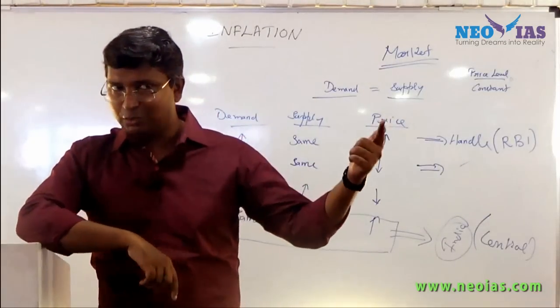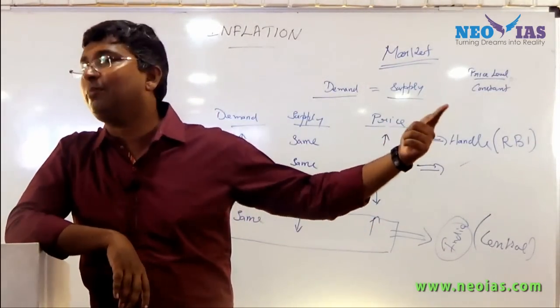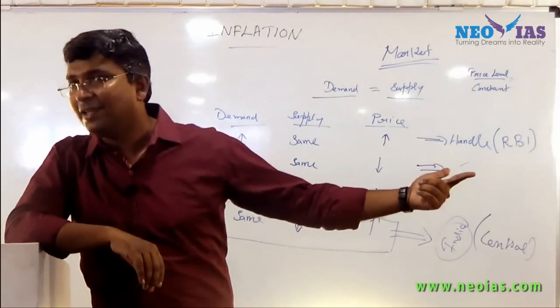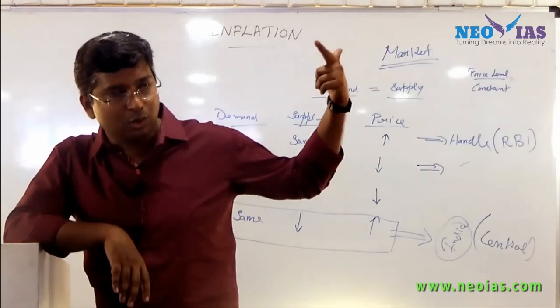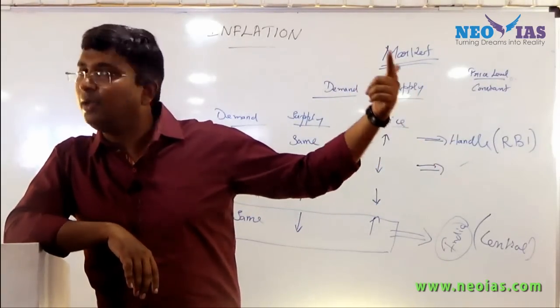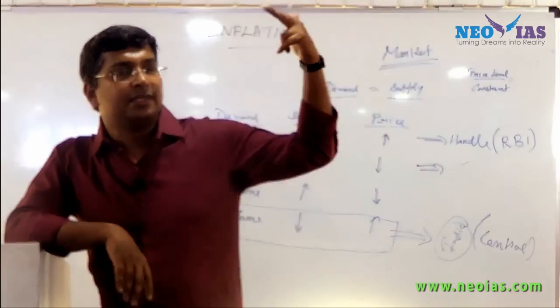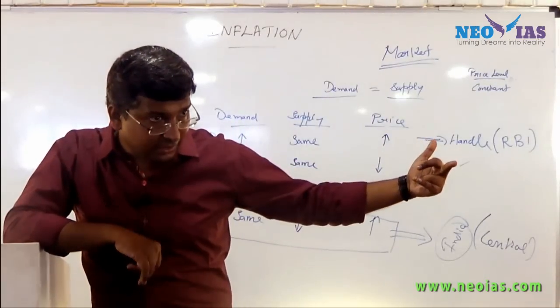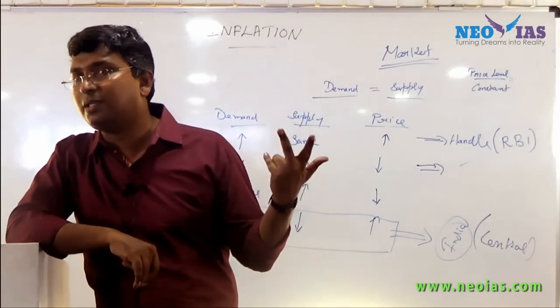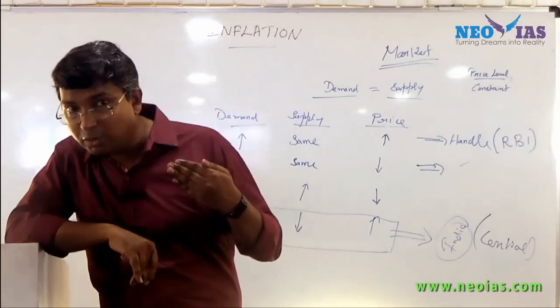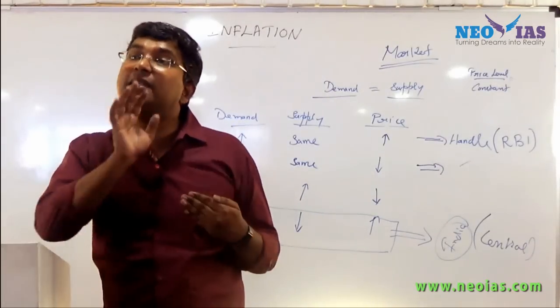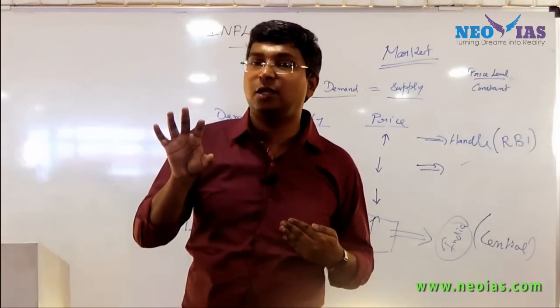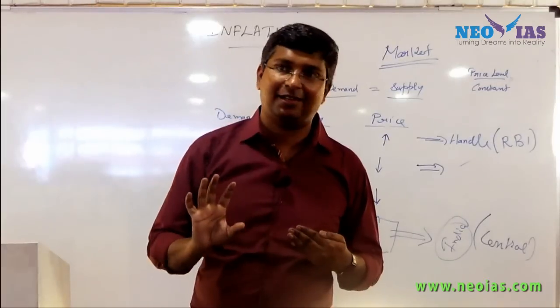If it is due to supply constraint, it is mainly controlled through fiscal policy. Now what are the fiscal policy instruments to control inflation? We'll discuss that. Second, if it is due to an increase in demand, it is controlled through monetary policy. From the mains point of view, you need to be very clear about the instruments used by the government to ease the price level.